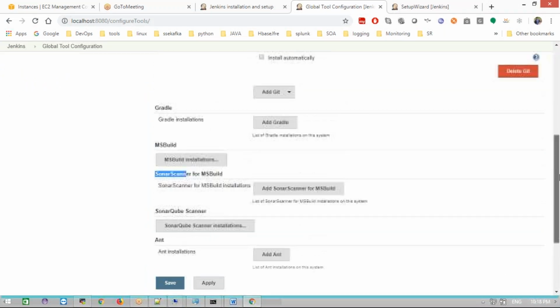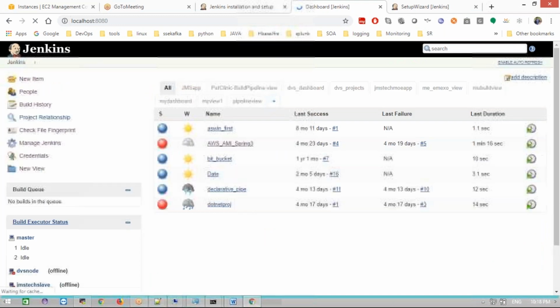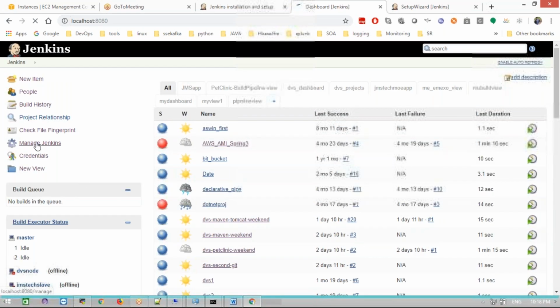we need to add the path where you installed that software in your system. Okay, sorry guys. Back to the dashboard, and then go to Manage Jenkins again.